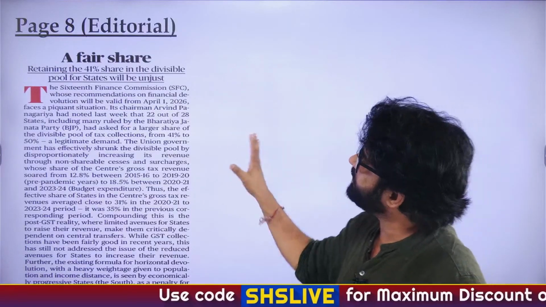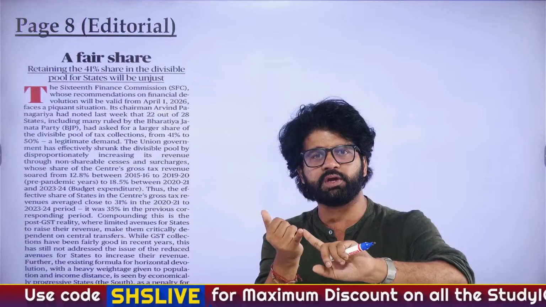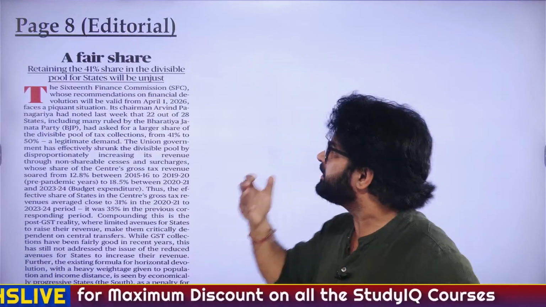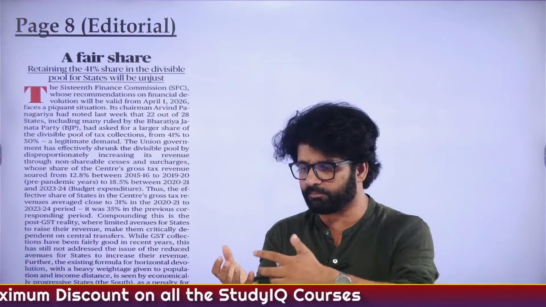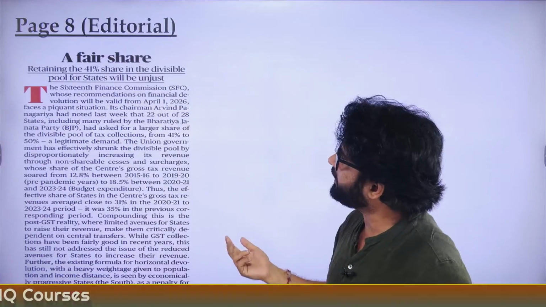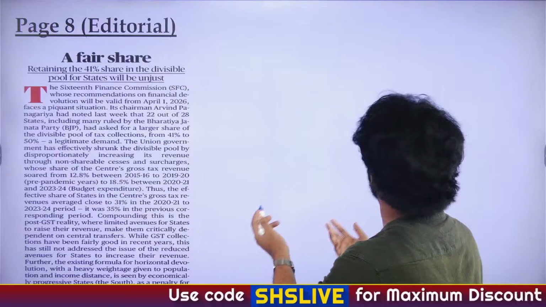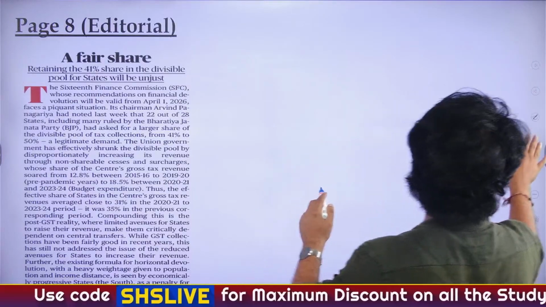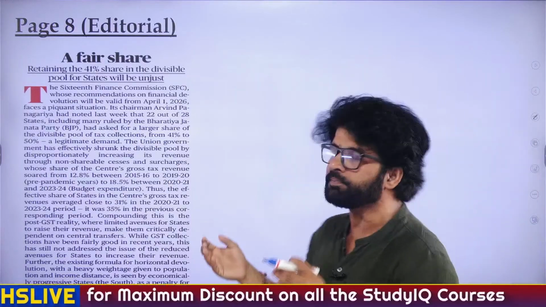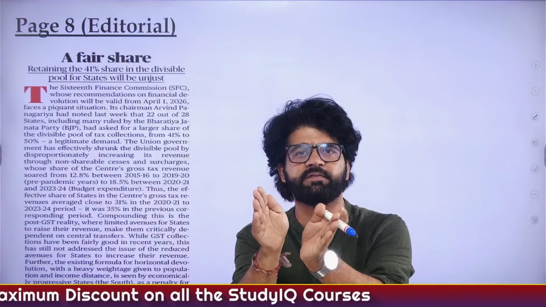So why are even BJP rule states saying that the center has to increase the share from 41% to 50%? The reason is that after GST, the taxation power of states has reduced. The second point is that states are now very much dependent on the center for revenue. The second thing is cess and surcharges. The central government imposes a lot of cess and surcharge and it's not in the divisible tax pool.